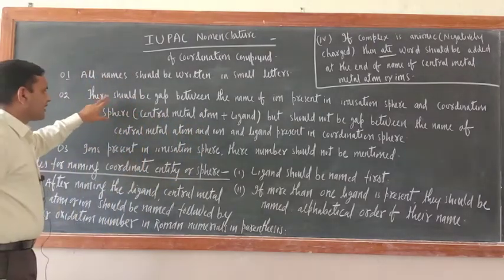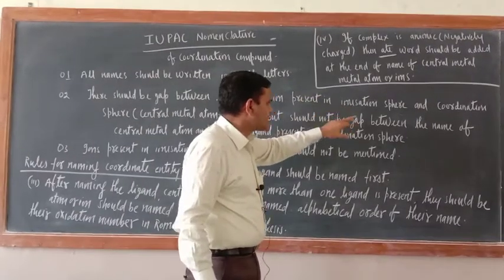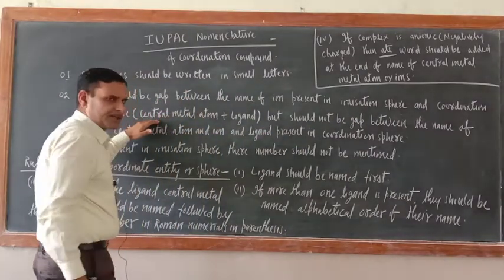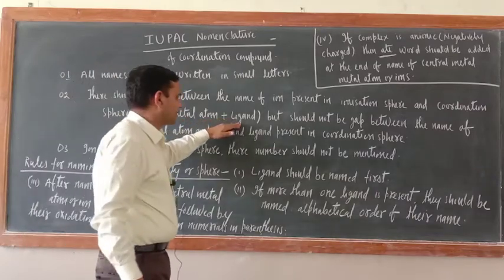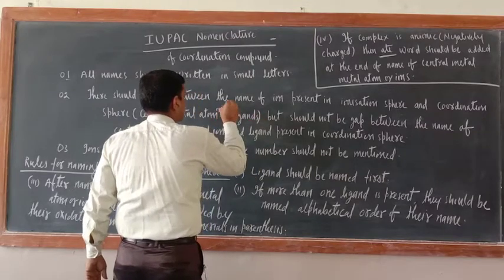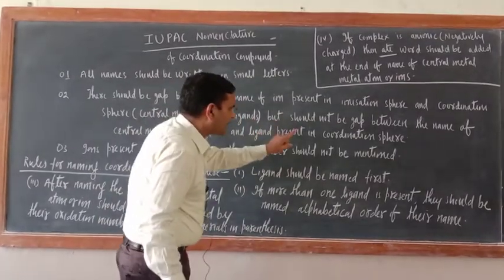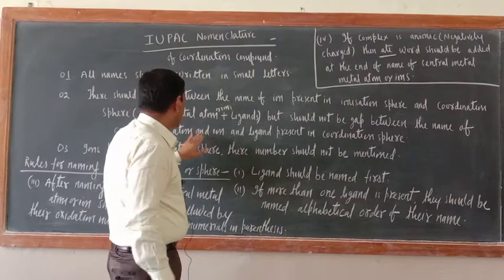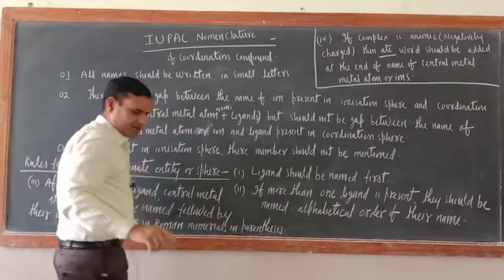Second, there should be a gap between the name of the ion present in the ionization sphere and the coordination sphere. In the coordination sphere, how many things are there? Two things are there: central metal atom or ion, and ligands. But there should not be a gap between the name of the central metal atom or ion and the ligand present in the coordination sphere.